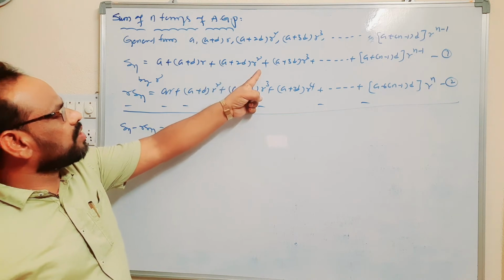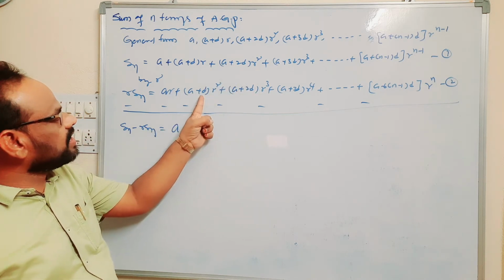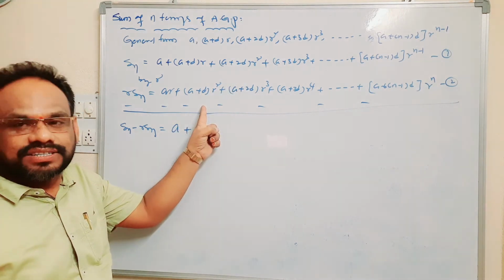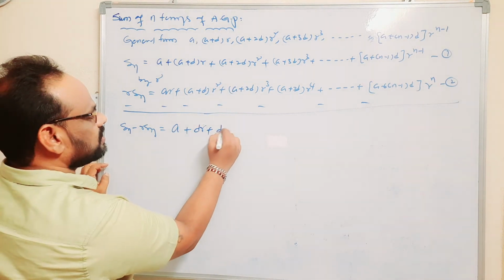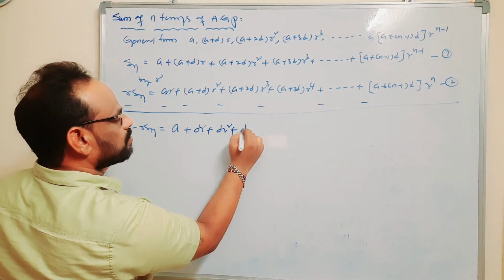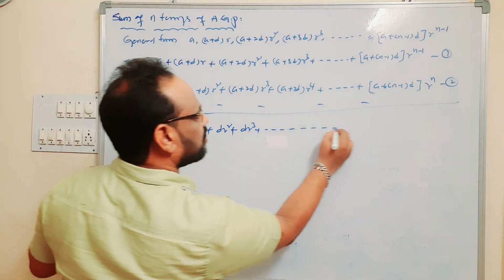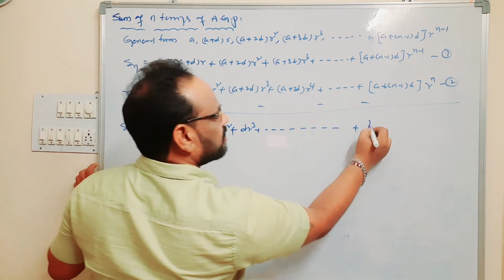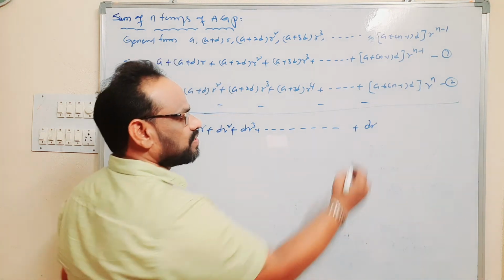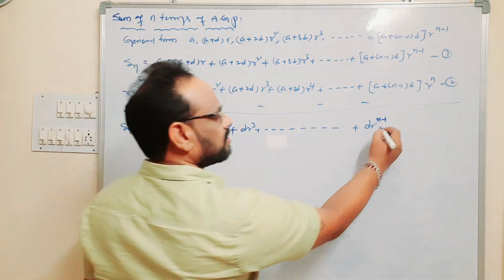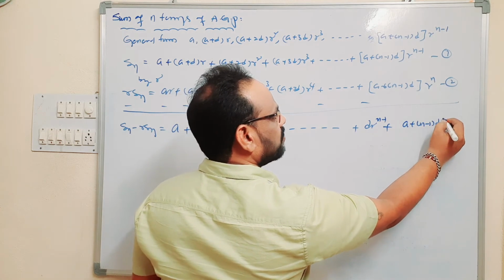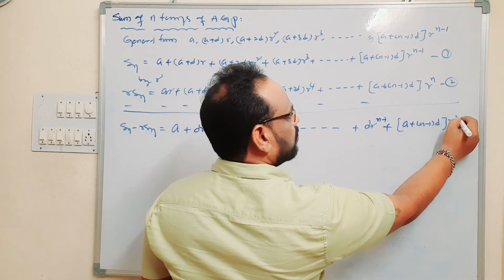next 2dr square minus dr square, we will get plus dr square, and so on. Here also plus dr cube, and so on, plus dr power n minus 1, plus your last term, minus (a plus (n minus 1) into d) into r power n.